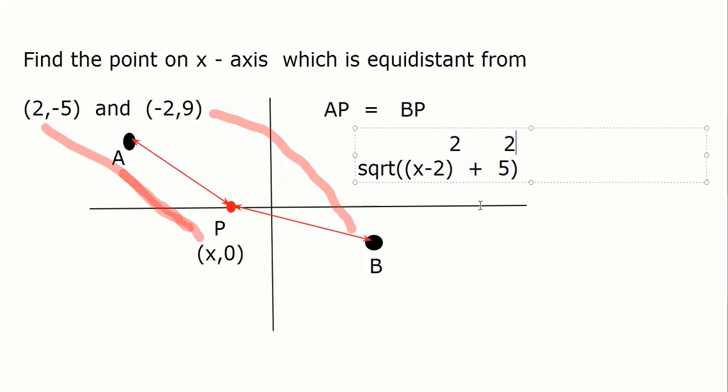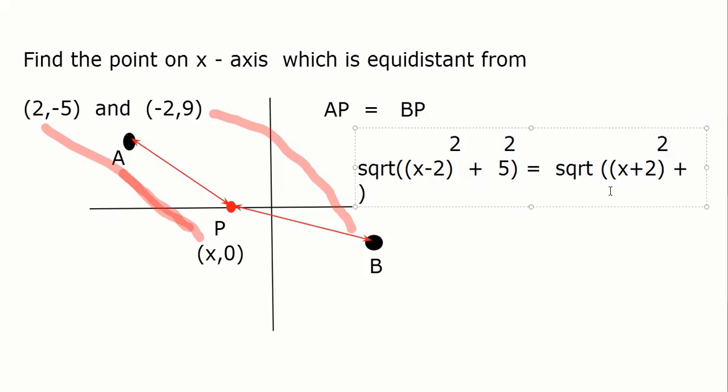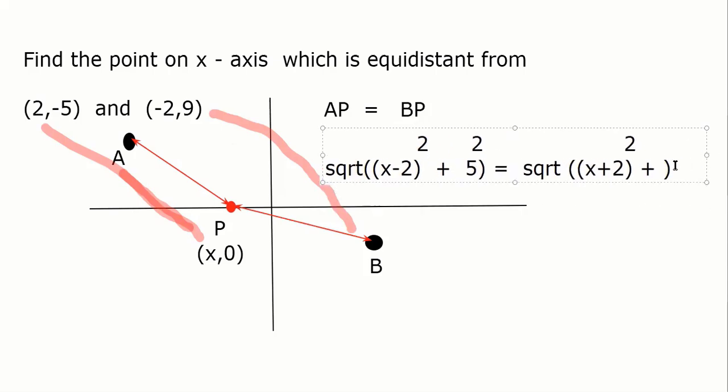Now I am going to do BP. So BP, the distance between P and B, is again square root of, what will we take? We'll take between x, 0 and minus 2, 9. So x plus 2 whole square plus, and the last thing is 0 minus 9, so 9 square.